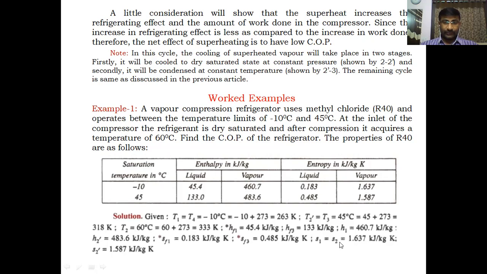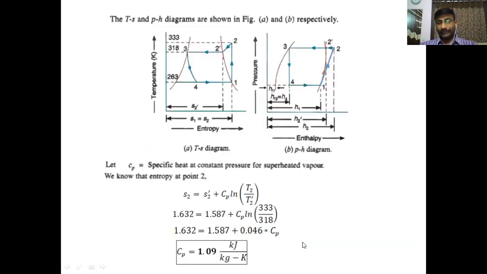S1 and S2 are equal, since it is an isentropic process. S1 is the value at -10 degrees centigrade, the vapor entropy, 1.637. And S2 dash is the vapor entropy at higher temperature, 1.587. This is the data given in the data table. By using this data, you can find the COP.